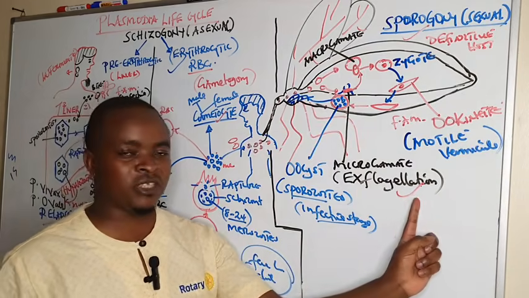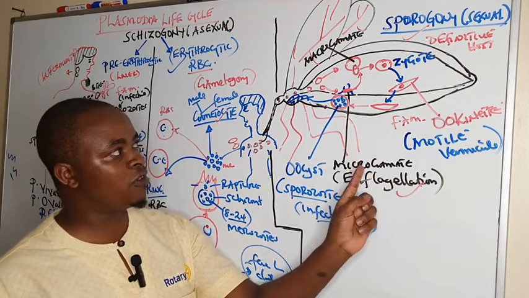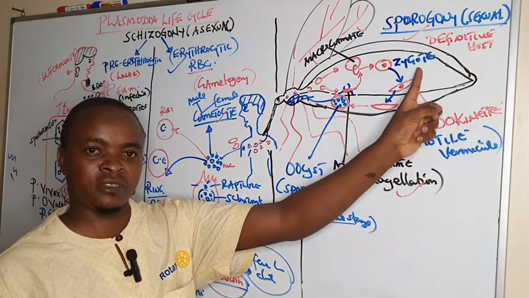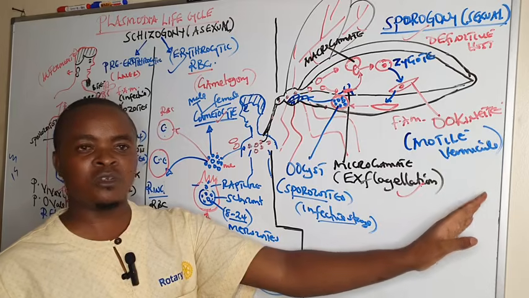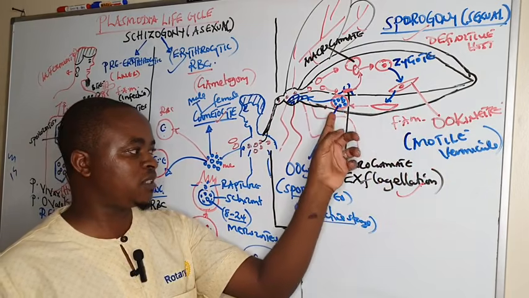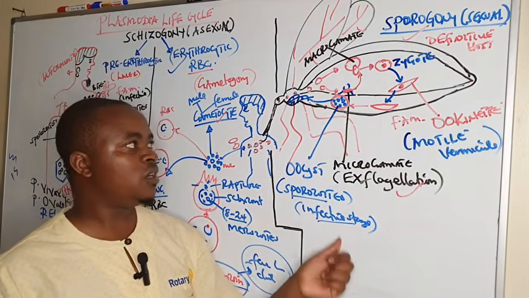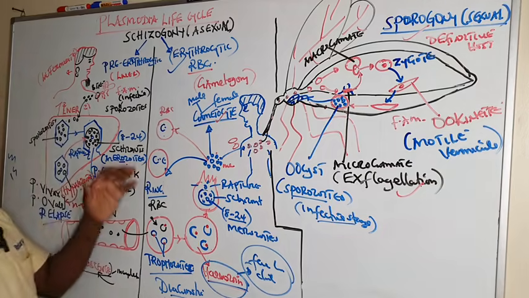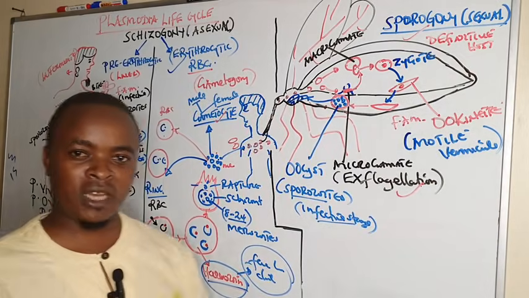gametocyte undergoes exflagellation, that is developing flagella, forming a male microgamete, which moves and fuses with the female macrogamete, forming a zygote. Then the zygote in the gut wall develops into an ookinete, which is a motile vermicule, penetrates the gut wall, and transforms into the oocyst, and this oocyst contains multiple sporozoites, which are the infective stage. And once they reach the salivary gland, whenever the infective female Anopheles mosquito is taking a blood meal, it injects those sporozoites, hence leading to the continuity of the life cycle.